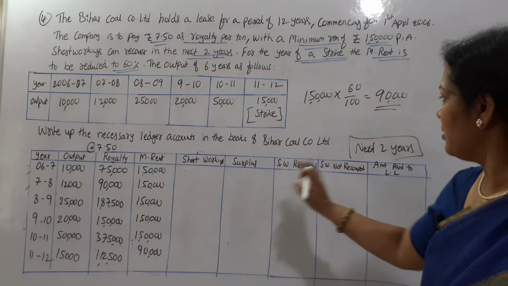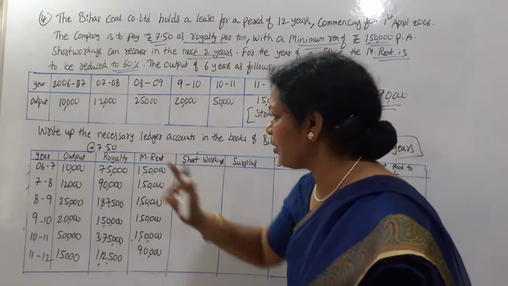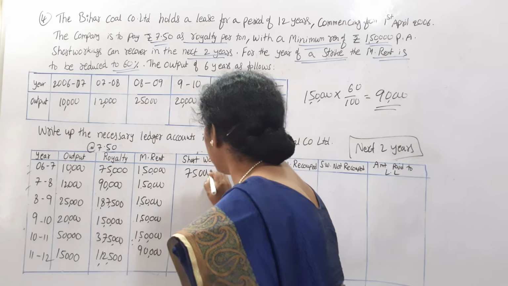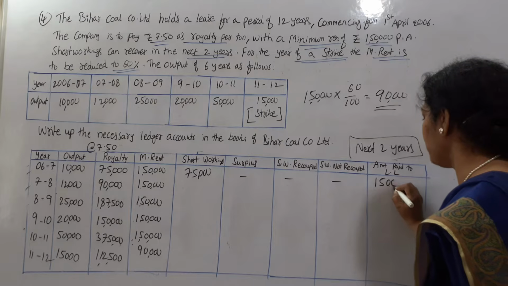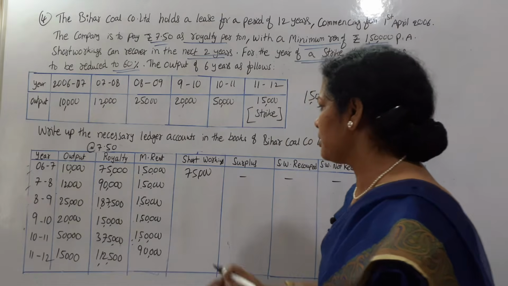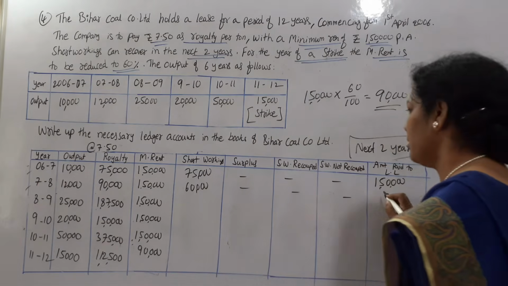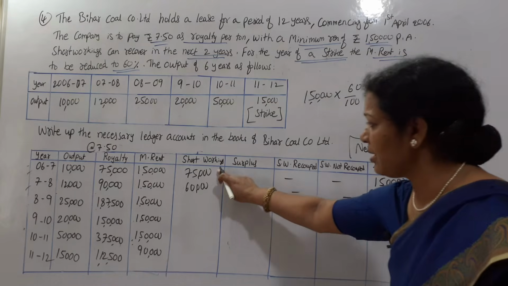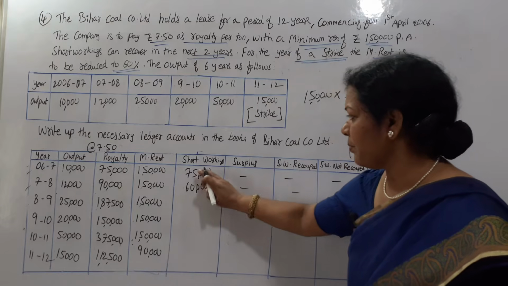Now coming to the next 2 years. First year we have minimum rent of 1,50,000, royalty is 75,000. Short workings are there. How much short working? 75,000. Pay to landlord whichever is more, that is 1,50,000. Second year there is a short workings of 60,000. Whichever is highest, means 1,50,000 is highest. Next 2 years only, so this has to be recouped in these 2 years. Now this is the deadline for the short workings.